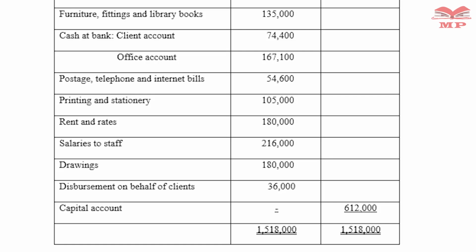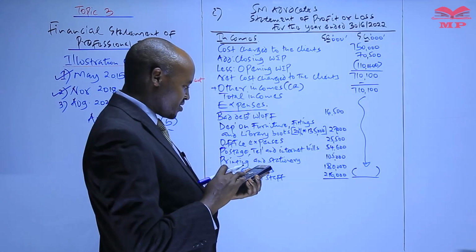We have a figure of 16,500 plus 27,000 plus 25,500 plus 54,600 plus 105,000 plus 180,000 plus 216,000.